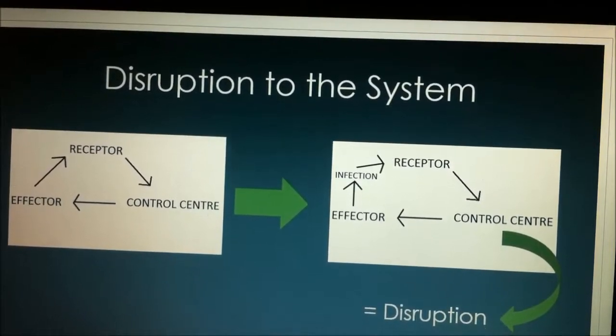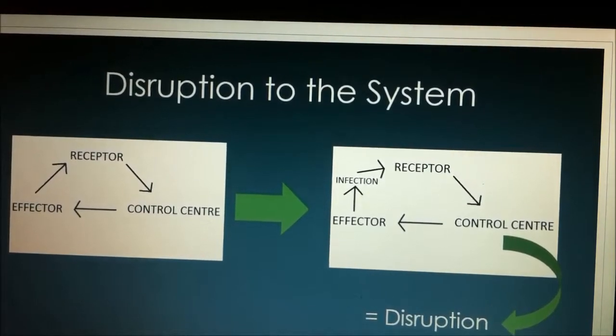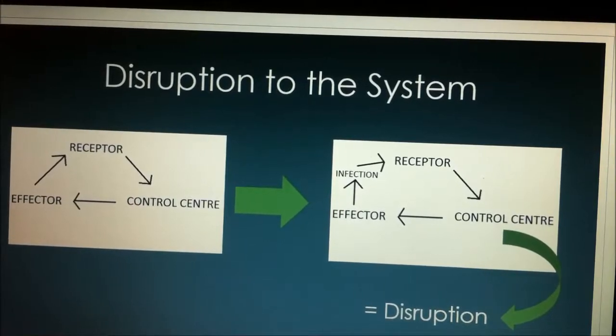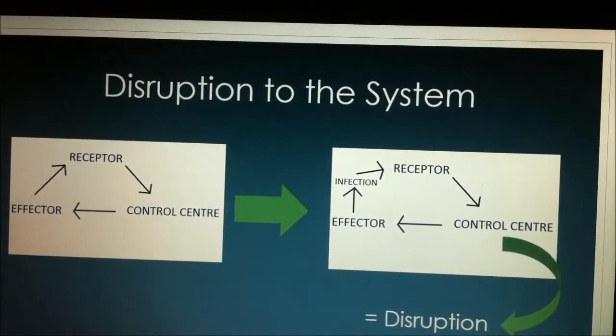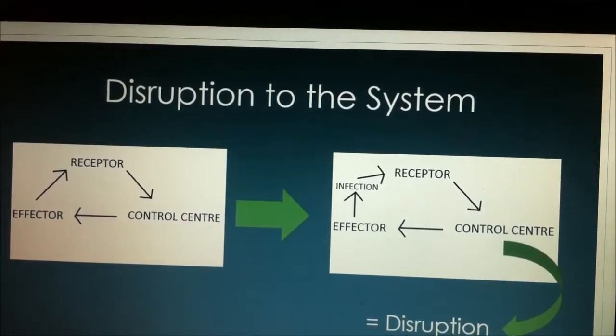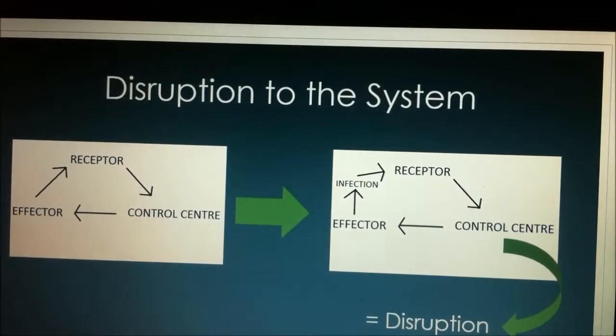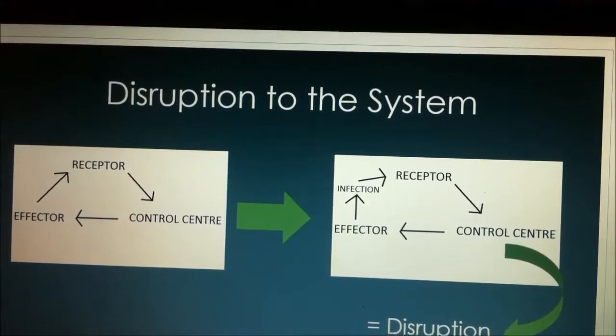This would cause disruption to a homeostatic system of blood pressure regulation, as the system would constantly be trying to maintain balance. However, the increase in blood pressure due to the infection cannot be reduced without affecting the arteries. The extent to which the blood pressure would increase in order to fight the infection would eventually cause death to the elephant and therefore disrupt the system.